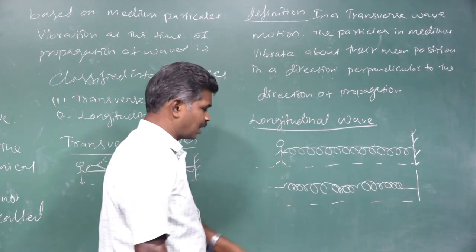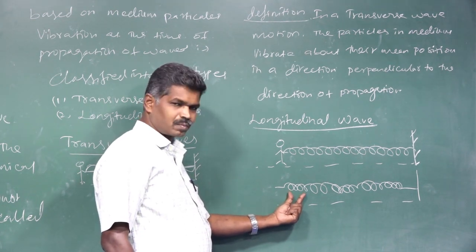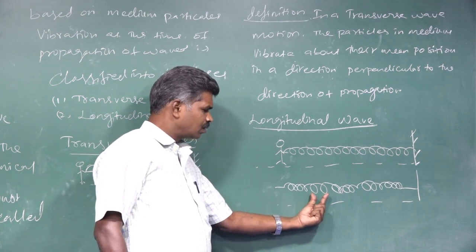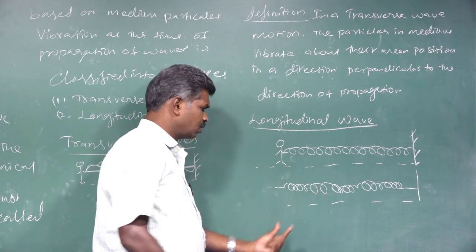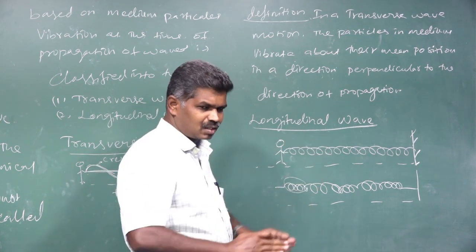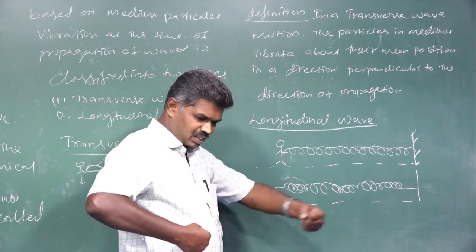So what is given in our diagram means, here the number of windings are very close, but in another part the windings are at too large a distance. So this is in a compressed state. This is in an elongated, stretched state.